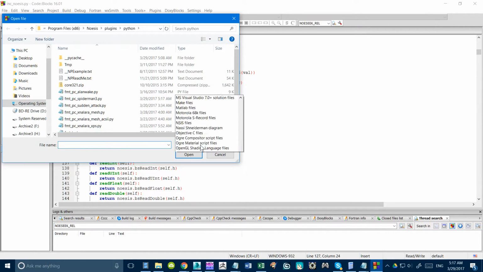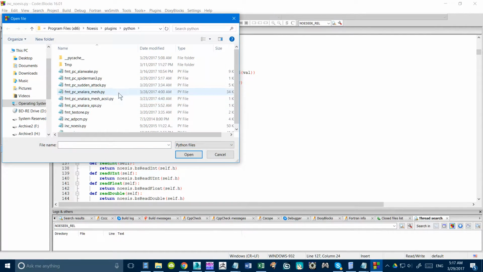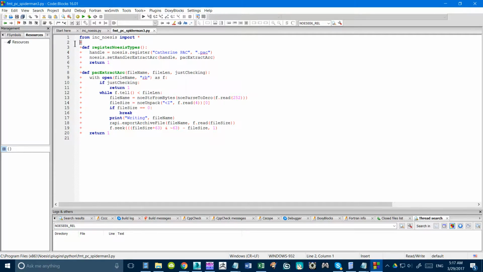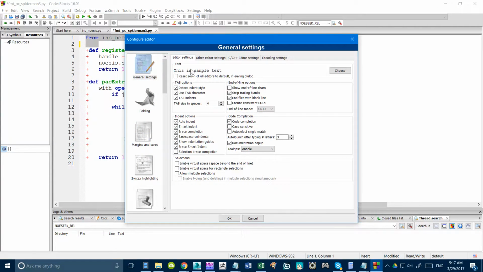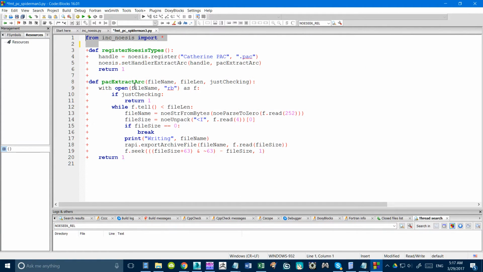Let's open it up as a Python file, maybe. Spiderman 3. Let's try this out now. Tab. This doesn't work. I don't know what's going on. Whatever. There's some settings up here, but they don't seem to be working correctly. Editor. I don't know. It seems like it's supposed to be right. Anyway.